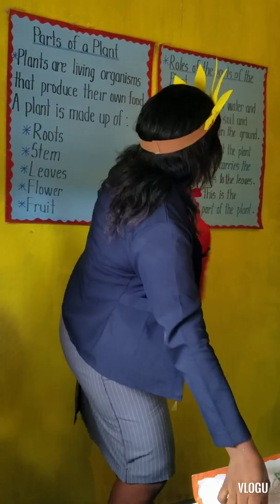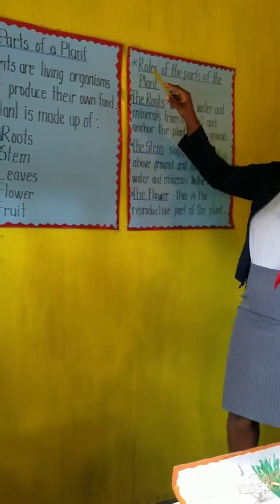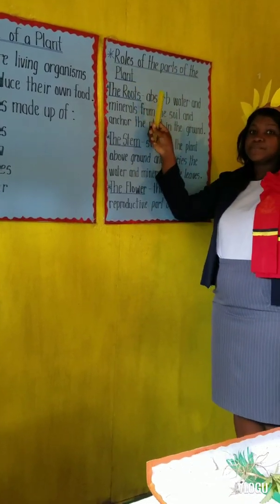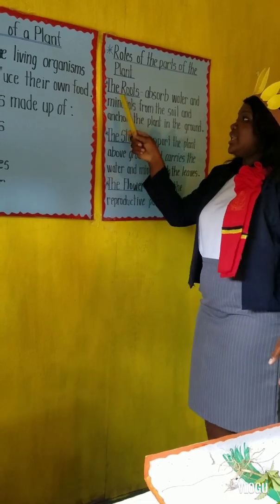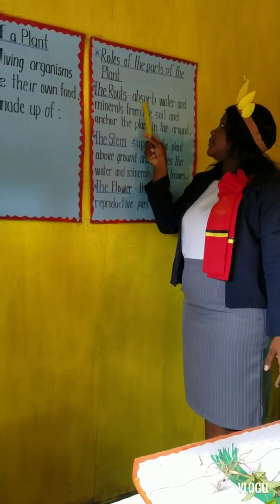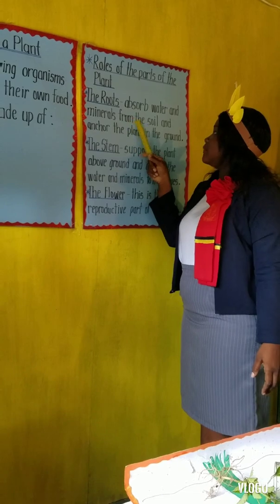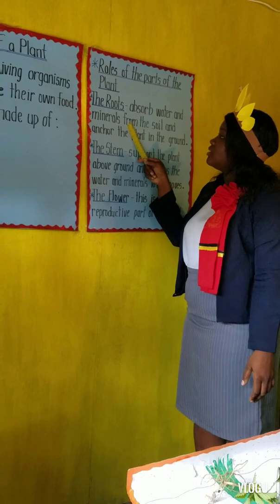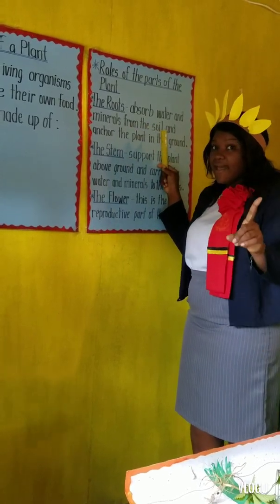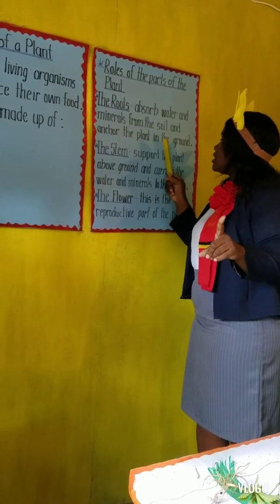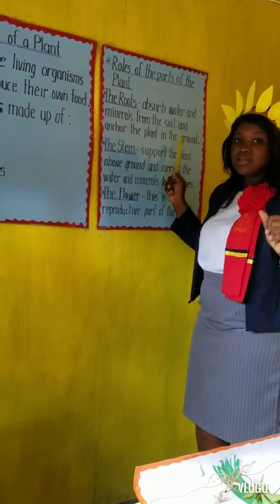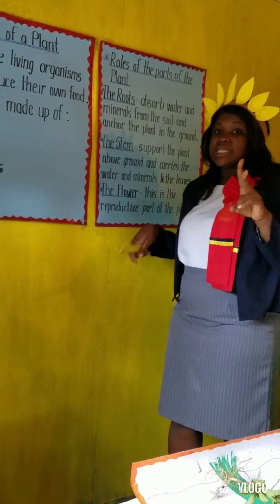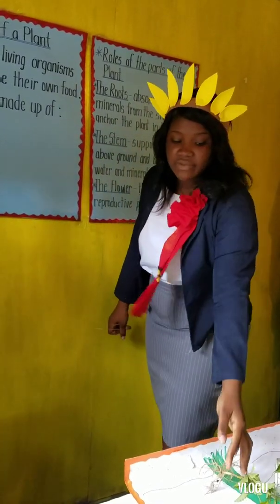Very good. Now let's read what it says about the roles of the parts of the plant. It says the root absorbs water and minerals from the soil. What does the root do? It absorbs water and minerals from the soil, and it anchors the plant in the ground. What does it do? It anchors the plant in the ground. So you see the root has two functions which it carries out, right?